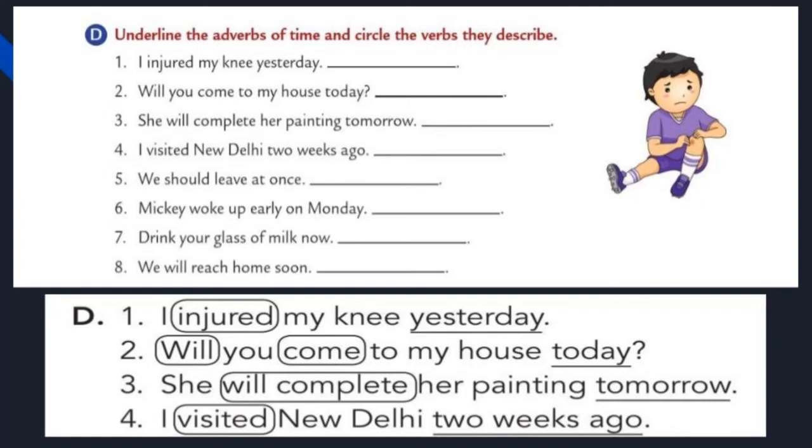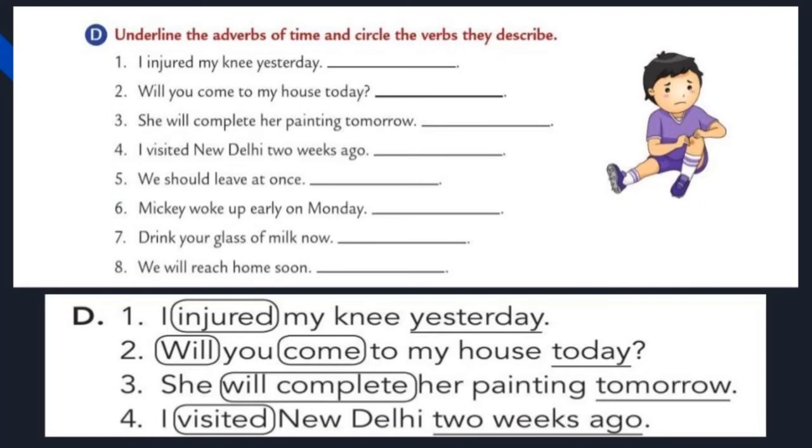Will you come to my house today? Which is the verb here? Come. Very well. We know that come is the verb. Okay. What about will? Already we have learned in the previous chapter, will is also a modal auxiliary verb. So you should circle two verbs here. One is will and another one is come. Okay. Now underline the adverb. Which is the adverb here? Today. Okay. So circle the verbs will, come and underline the adverb today.